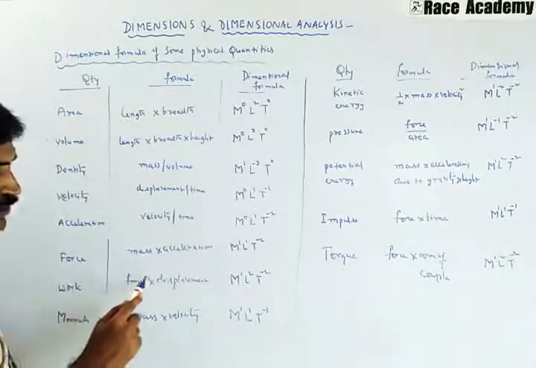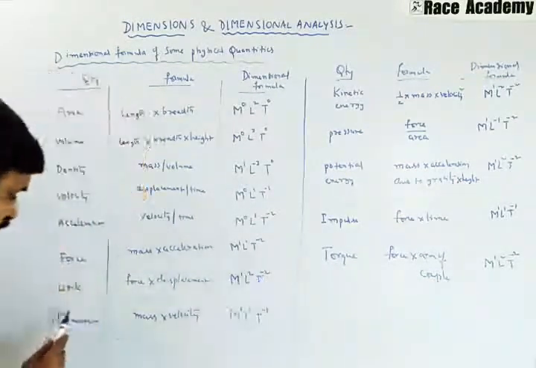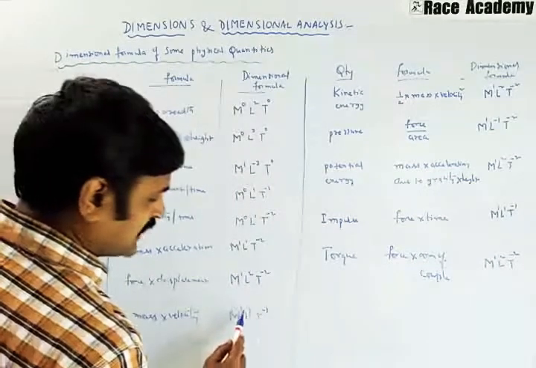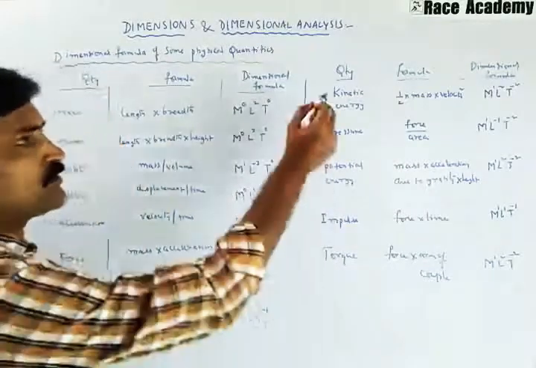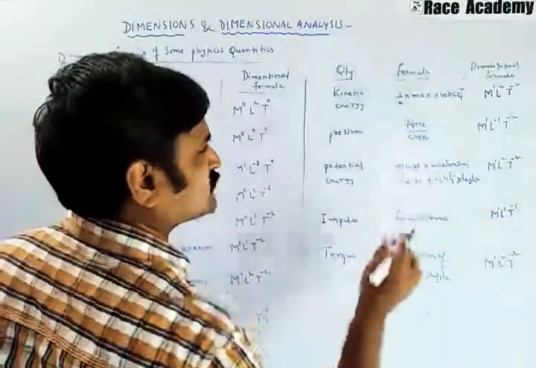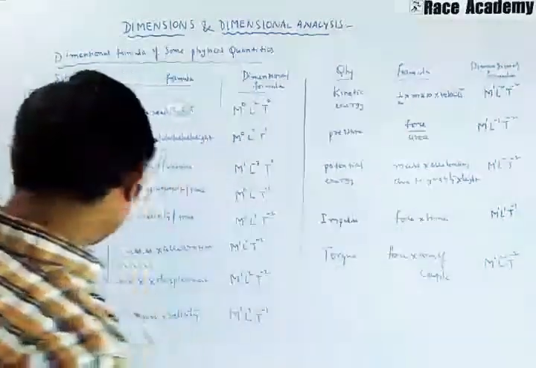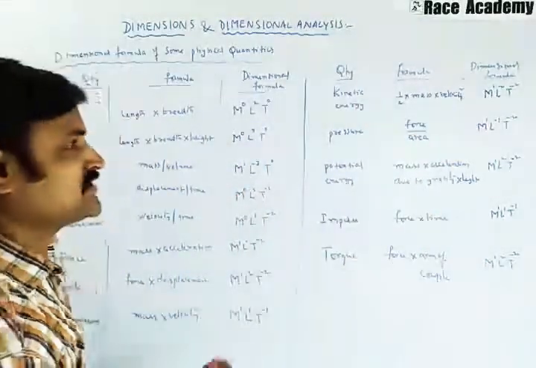Work, force into displacement, that is M power 1, L power 2, T power minus 2. Momentum, mass into velocity, that is M power 1, L power 1, T power minus 1. Kinetic energy, half mass into velocity square, that is M power 1, L power 2, T power minus 2, same as work, because work is a form of kinetic energy.